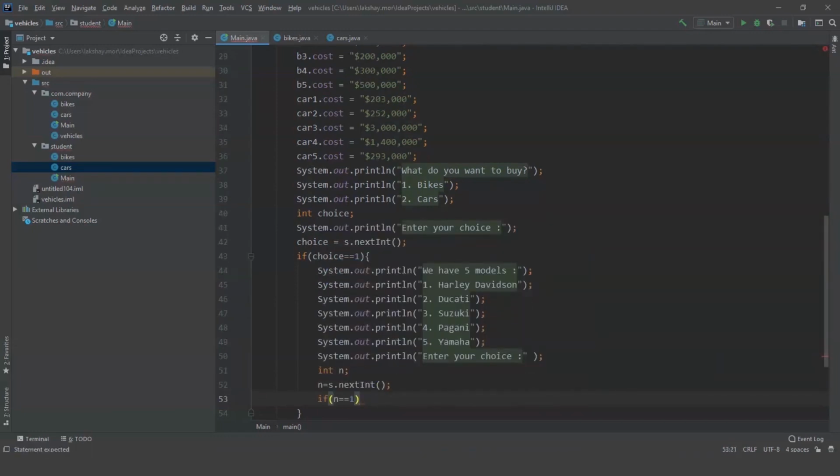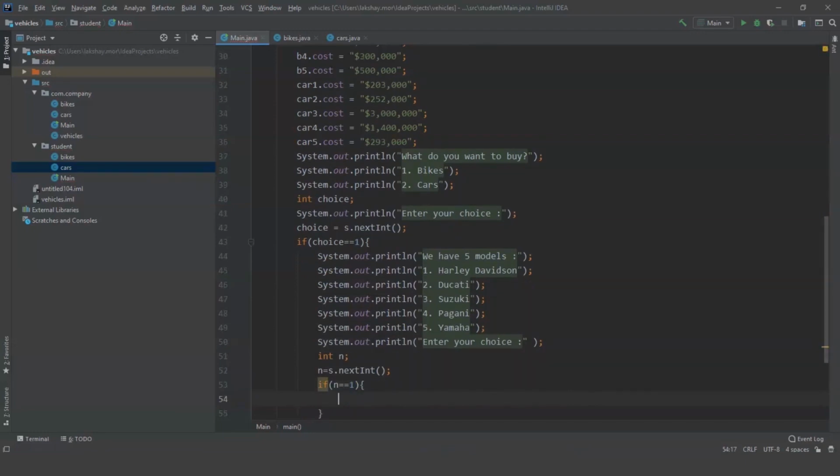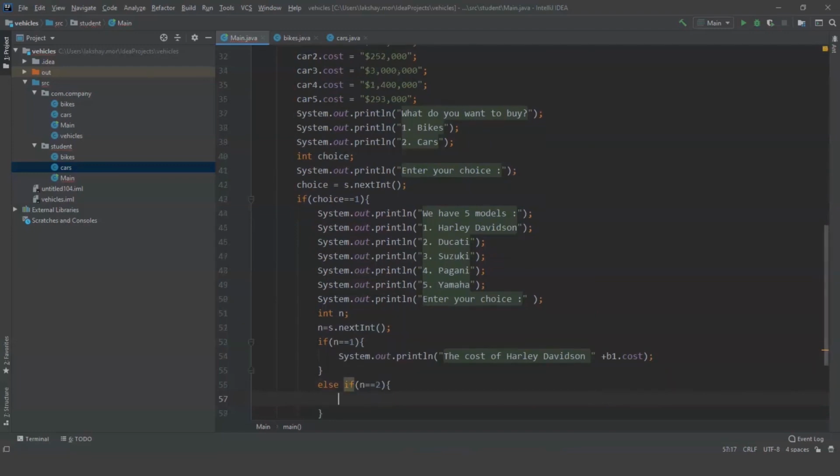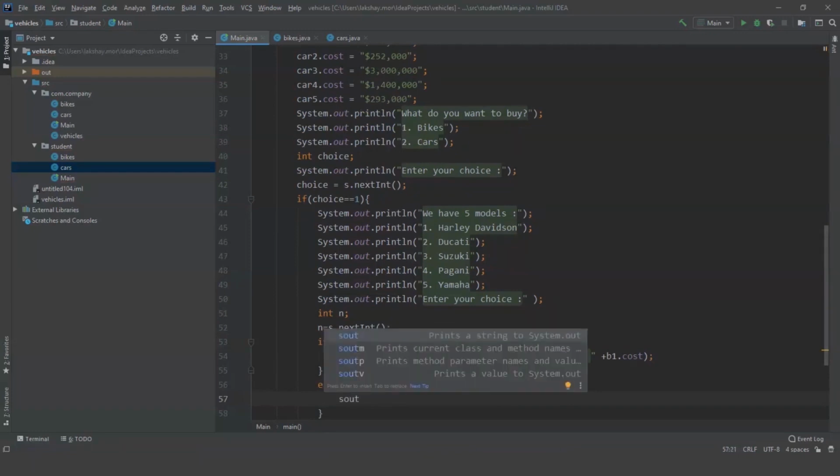If n is equal to 1, that means Harley Davidson. Then I'm going to show the cost of Harley Davidson. This is the syntax to print the value for the cost or any of the variables that we use in the class. What if the user says second or third or fourth or fifth? So for that we are going to use else if statements. If n is 2, that means Ducati. So we have to show the rate of Ducati or the cost of Ducati to the user.